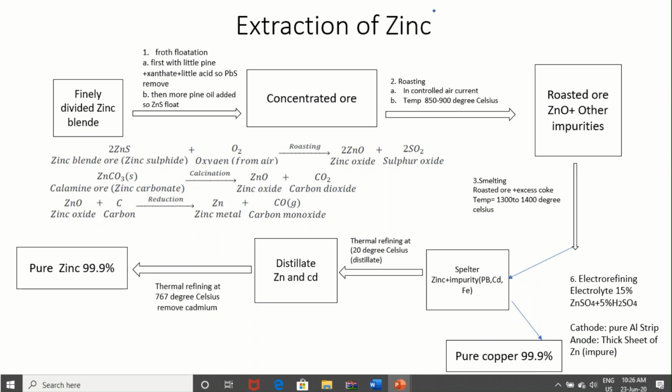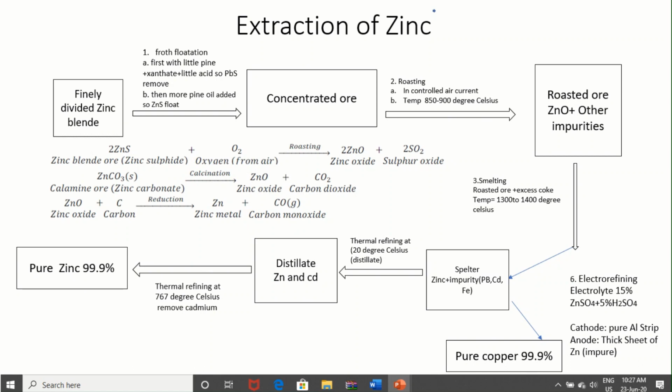Initially the first froth flotation step is used to remove PbS, and then when all PbS has been removed, we use more pine oil and add some froth activator like copper sulfate, so more and more zinc sulfide comes in the froth.